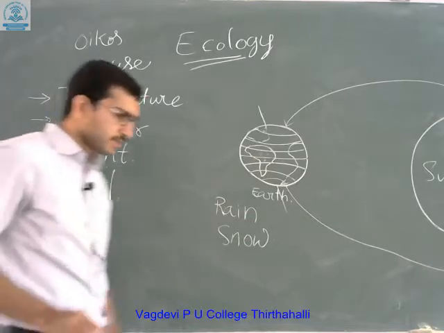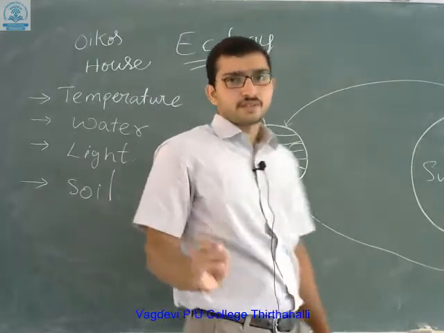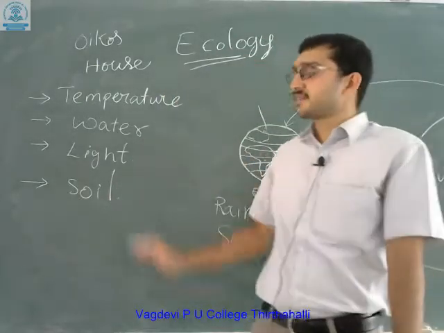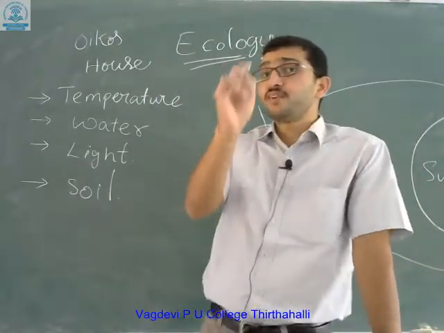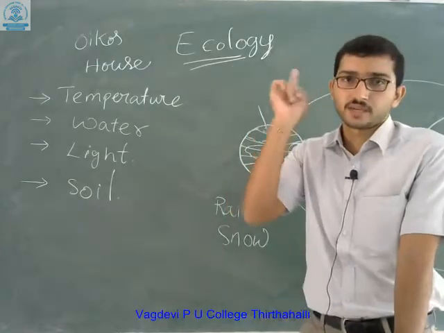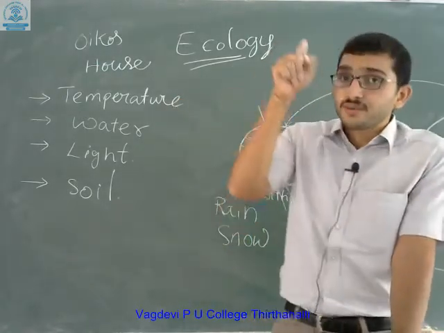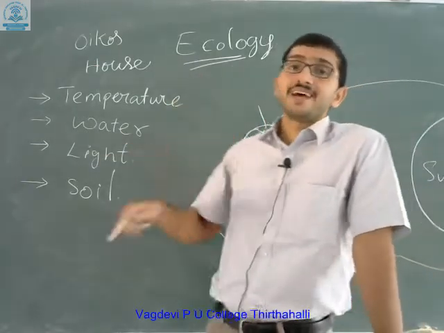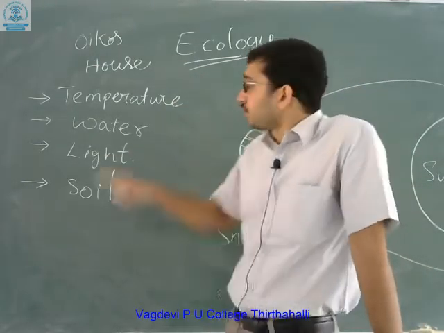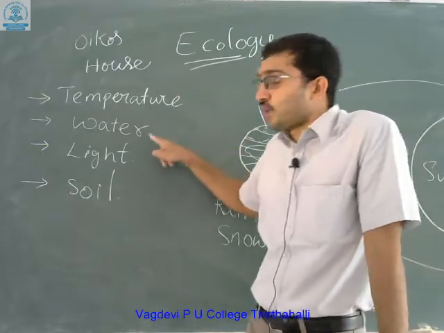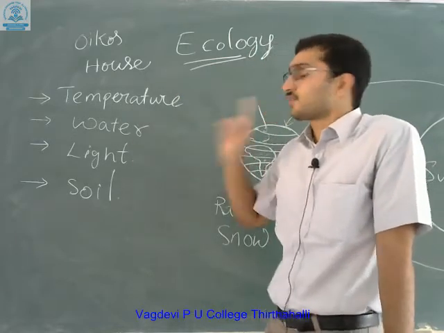These are the four major physiochemical factors which influence the variation in the habitat: temperature, water, light, and soil.